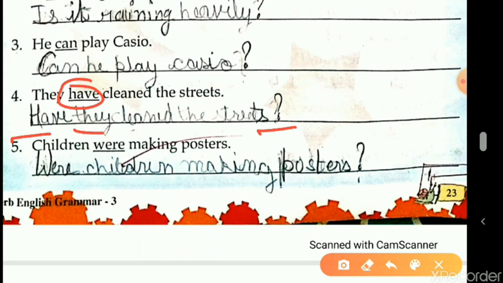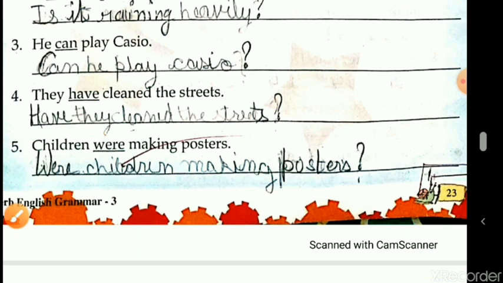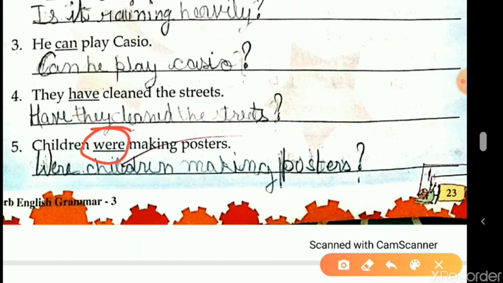नाउ नेक्स्ट इज children were making posters. Now in this, students, were is the helping verb. So we'll begin the sentence with were. W will become capital. Were. Now children, it is not a proper noun. It is common noun.